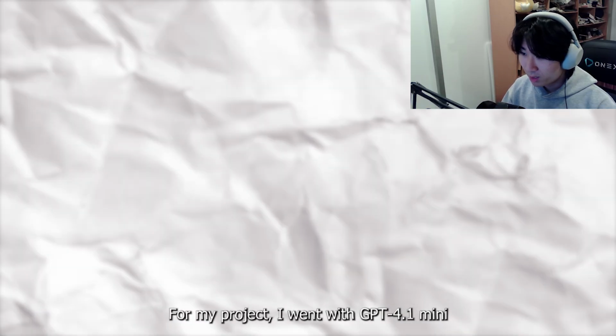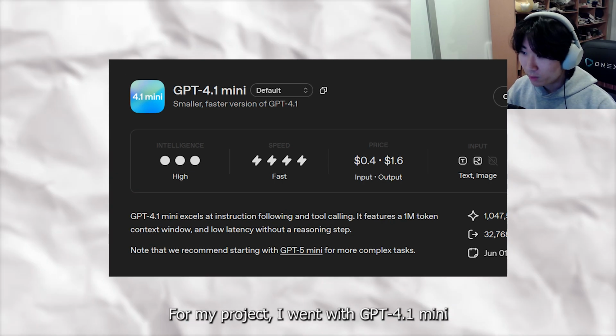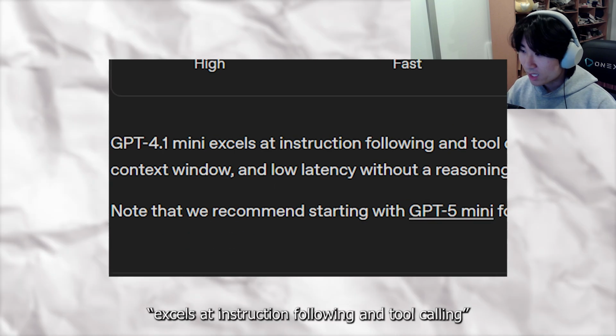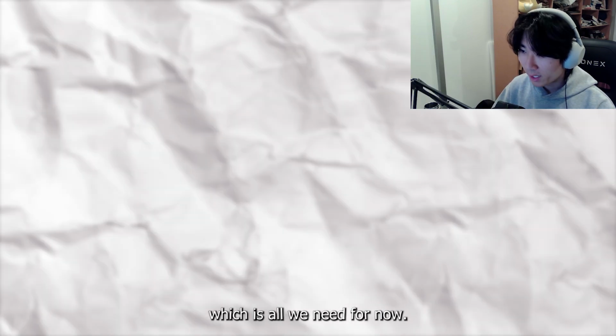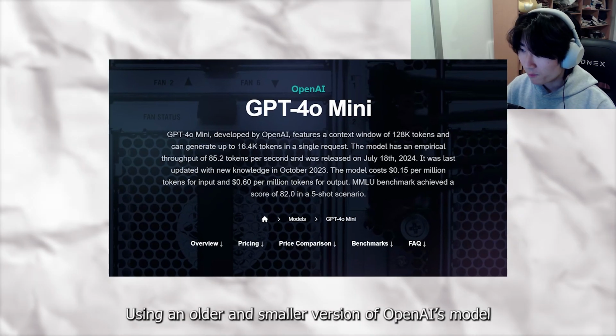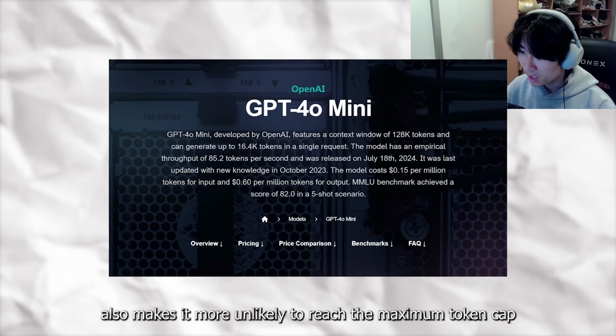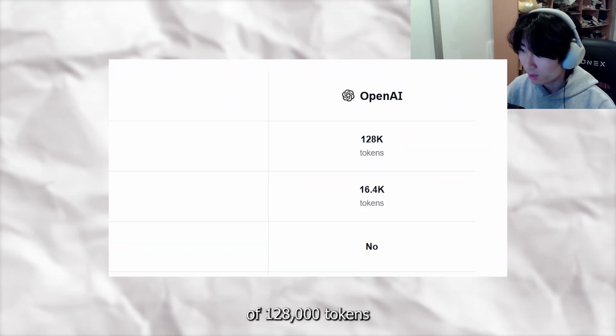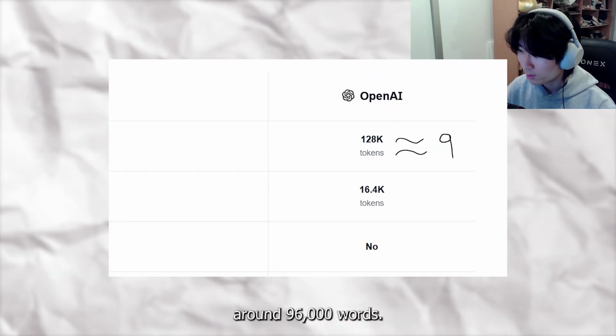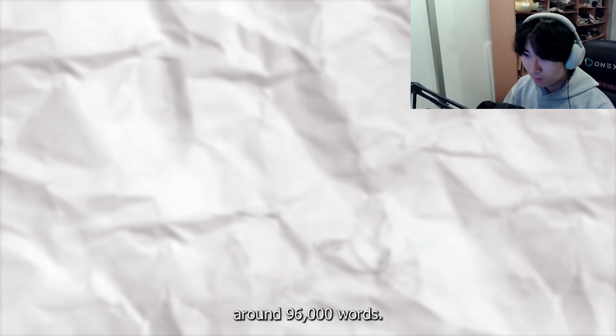For my project, I went with GPT 4.1 Mini, as it, quote, excels at instruction following and tool calling, which is all we need for now. Using an older and smaller version of OpenAI's model also makes it more unlikely to reach the maximum token cap of 128,000 tokens, or around 96,000 words.